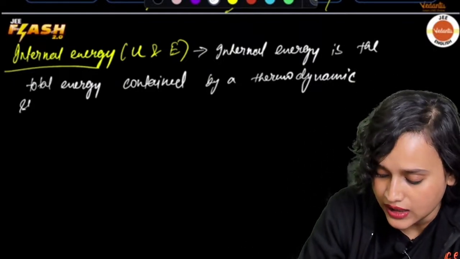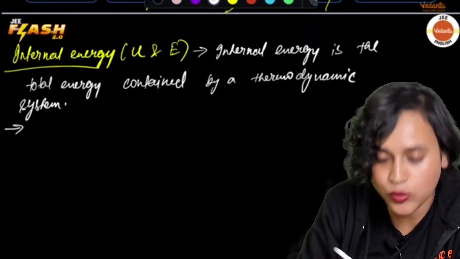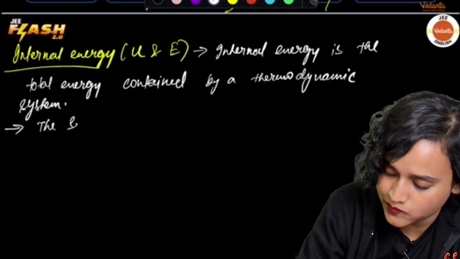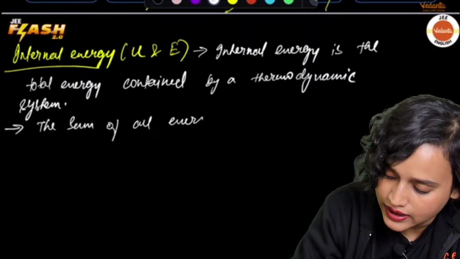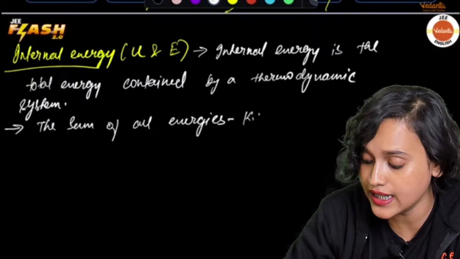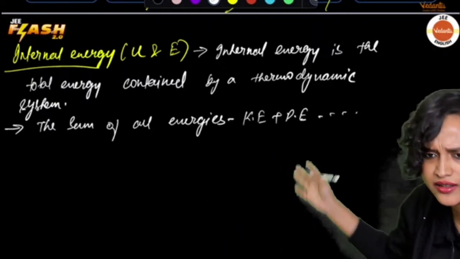Then what did I tell you? I told you that it is the sum of all energies. And when we say sum of all energies, it is kinetic energy plus potential energy and many other energies, whatever that is.